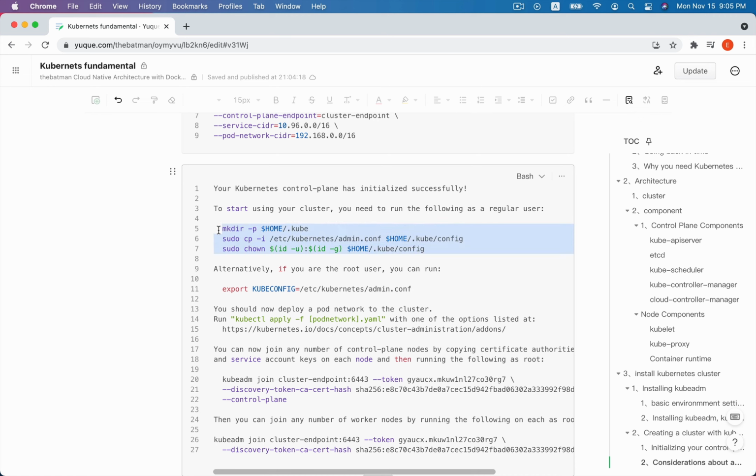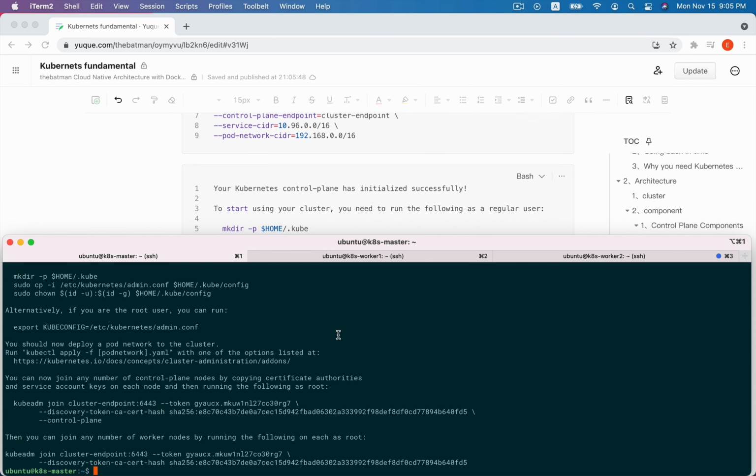So we copy this, and this copies the configuration to the current user, and changes ownership to the current user.